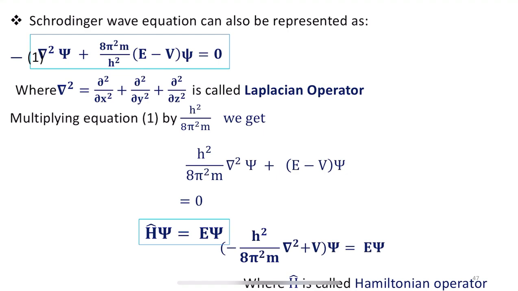So, the whole term, minus h square divided by 8 pi square m into del square plus v into psi, can be represented as E psi. This can be represented as h cap, just like we have seen in the previous slide.